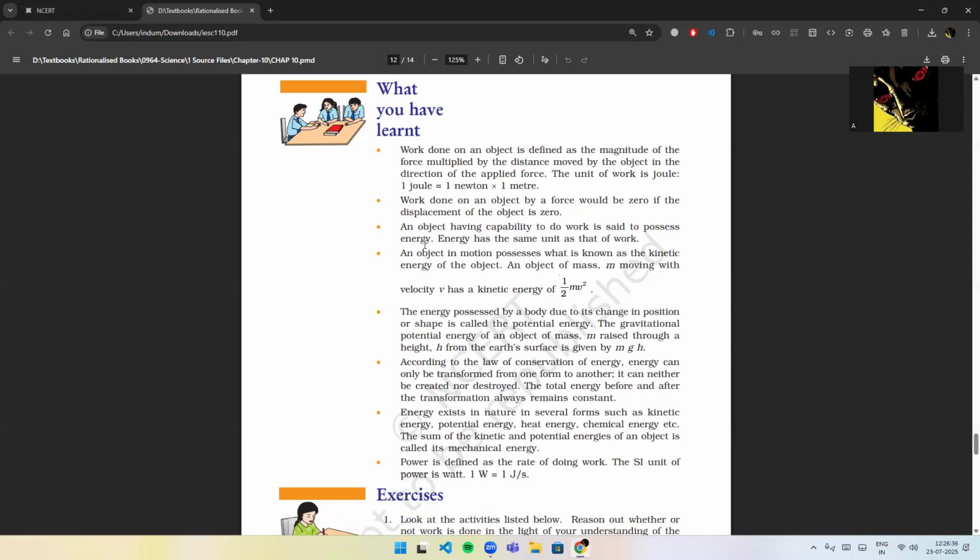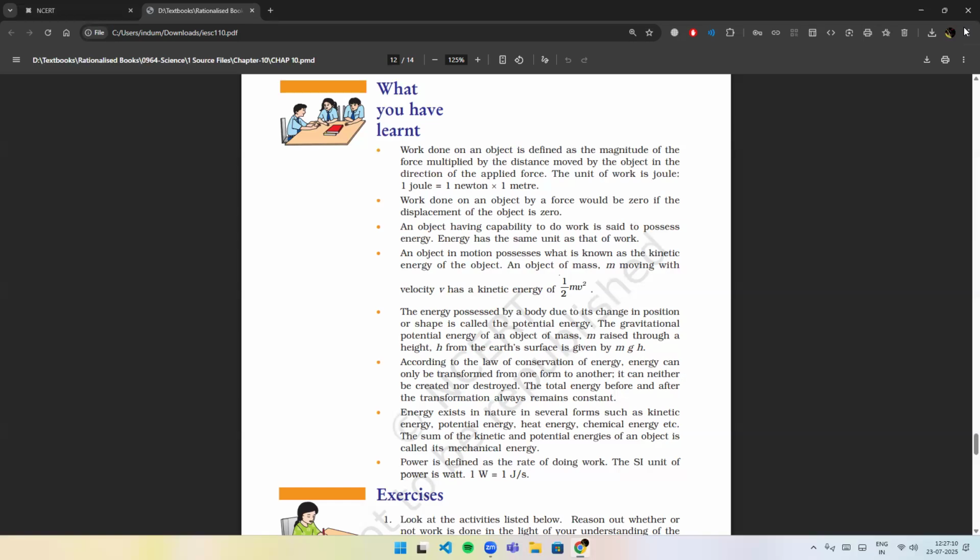An object having capability to do work is said to possess energy. Energy has the same unit as that of work. An object in motion possesses what is known as kinetic energy. An object of mass m moving with velocity v has a kinetic energy of half m v squared. The energy possessed by a body due to its change in position or shape is called the potential energy. The gravitational potential energy of an object of mass m raised through height h from the Earth's surface is given by mgh.